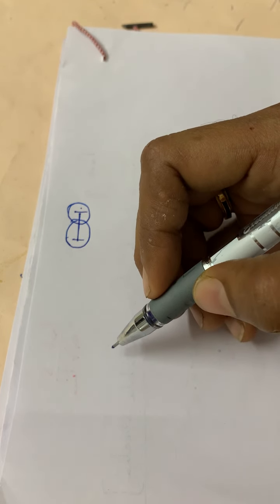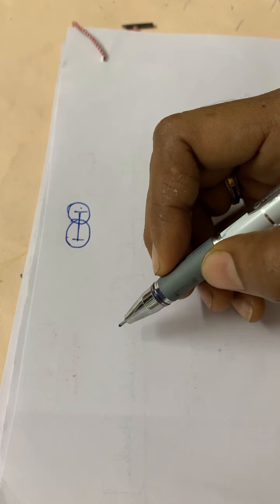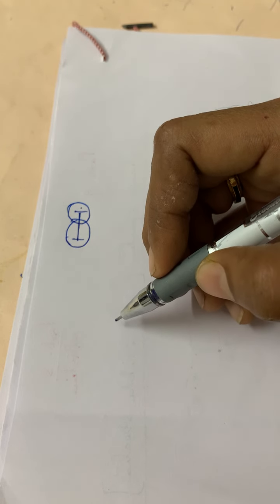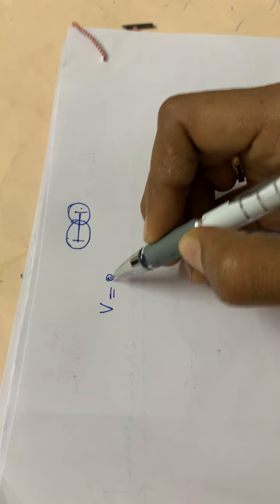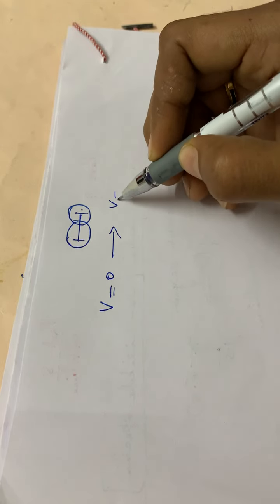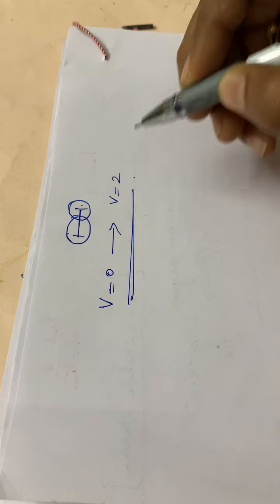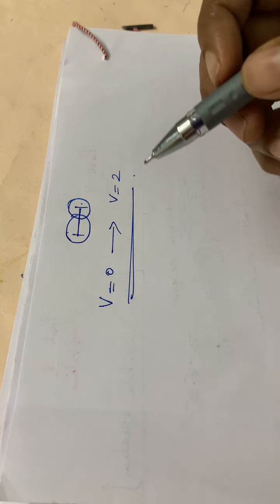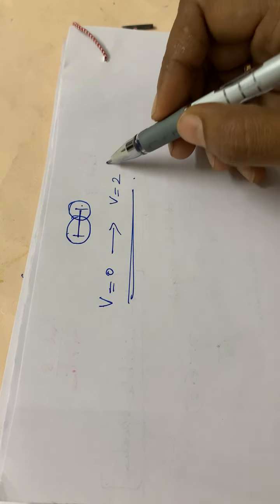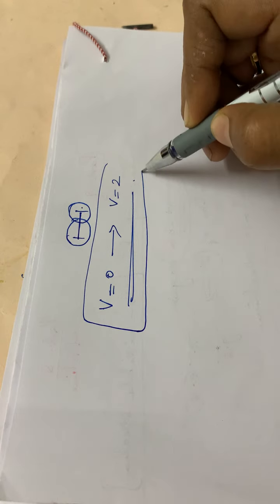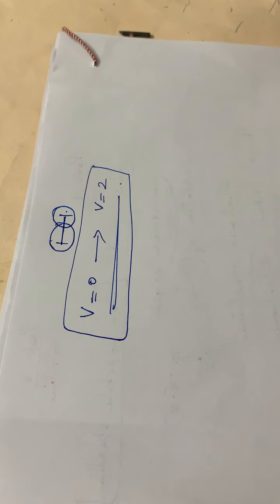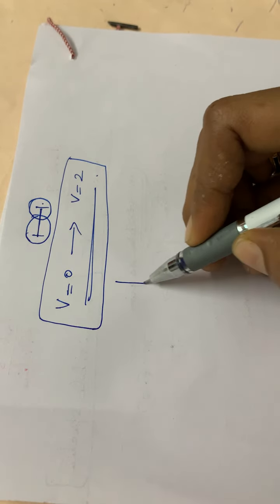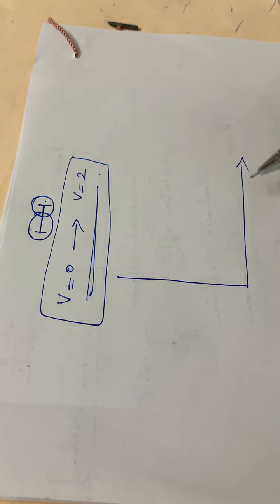Okay, and one more point to be noted is that when a photon falls on a molecule, some of the energy will be absorbed. And according to the Franck-Condon principle, the most probable transition will be happening from V is equal to 0 to V is equal to 2. Okay, according to the Franck-Condon principle, this transition will be taking place from V is equal to 0 to V is equal to 2.